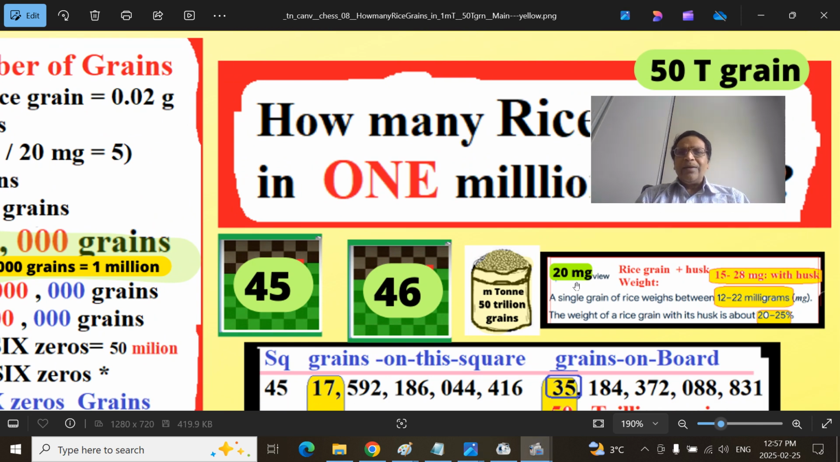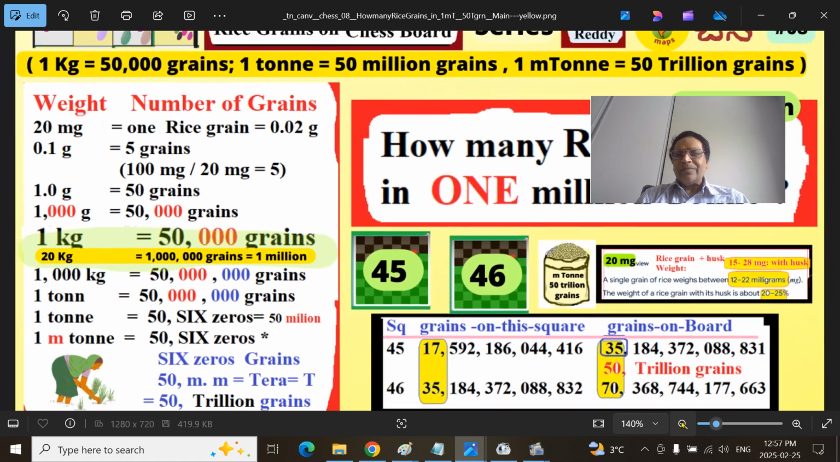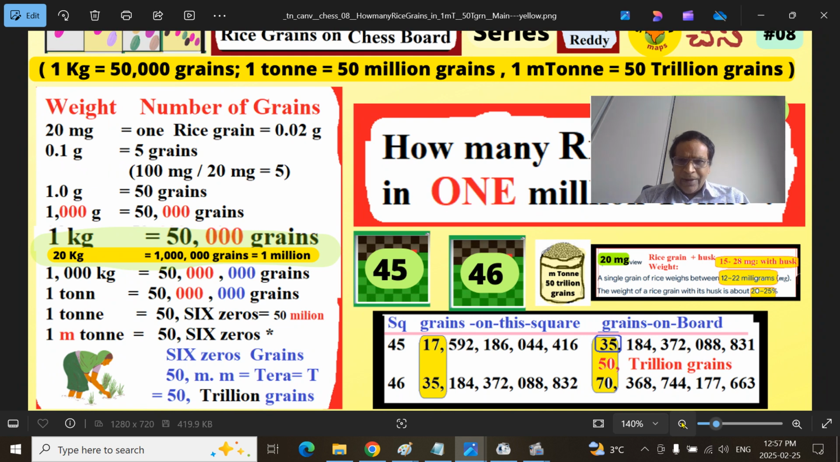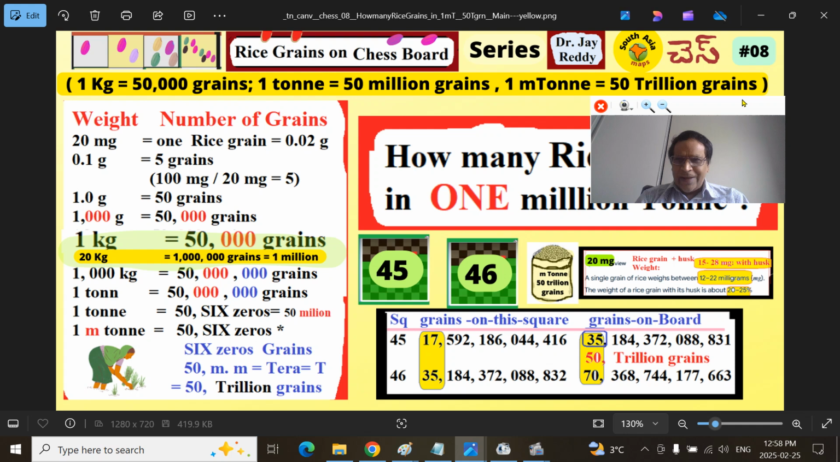Here the rice grain, I think it is without husk, but it does not matter. A single grain of rice weighs between 12 to 22 milligrams. The weight of the rice grain with husk is 20-25% more. So just a grain, I have rounded up to 20 milligrams. That's very important. We take it for granted. I will show the place where I obtained this.